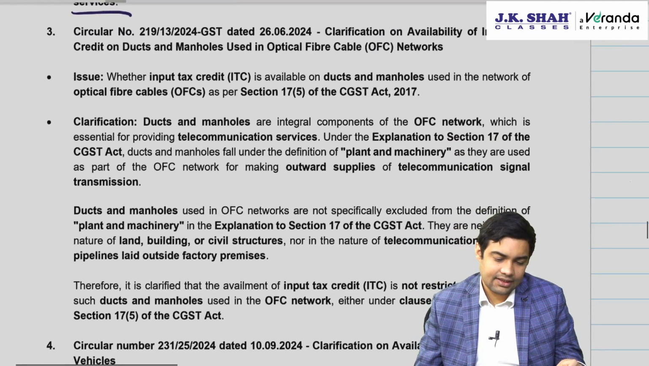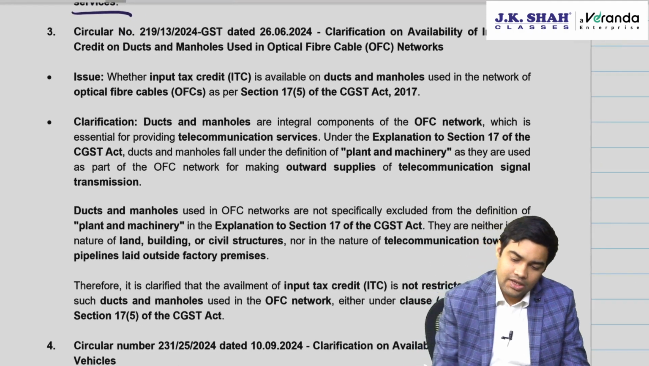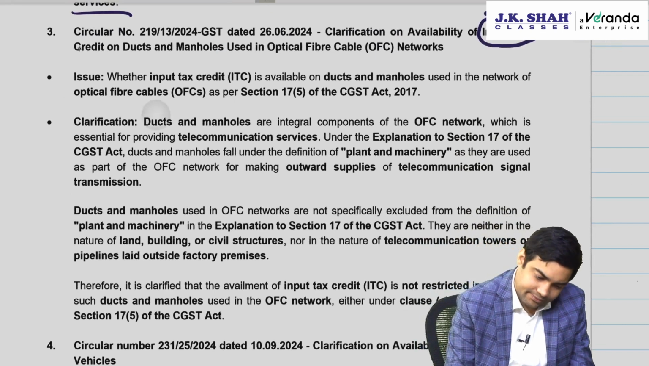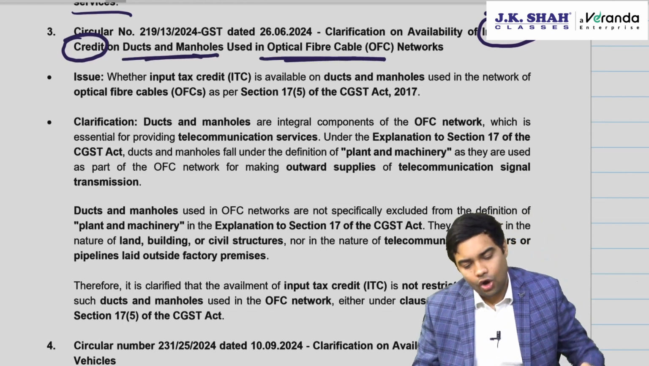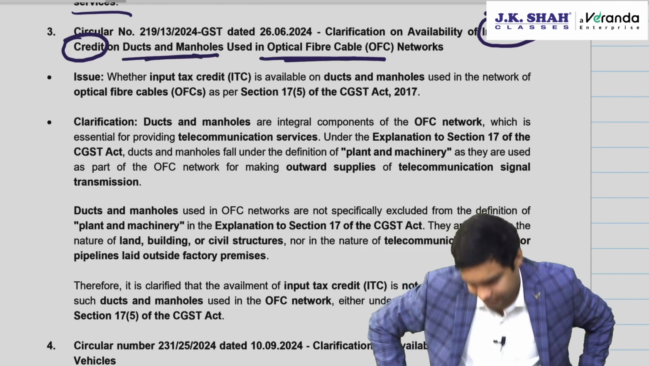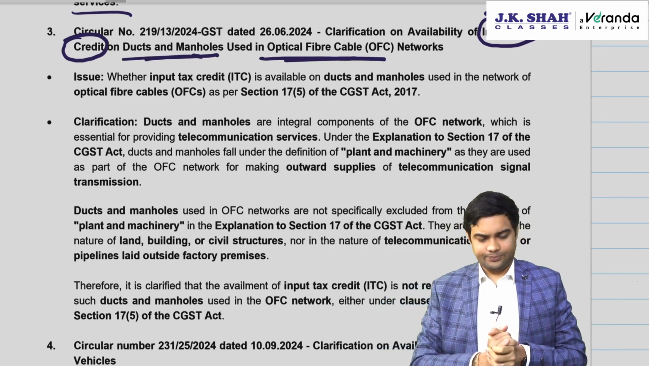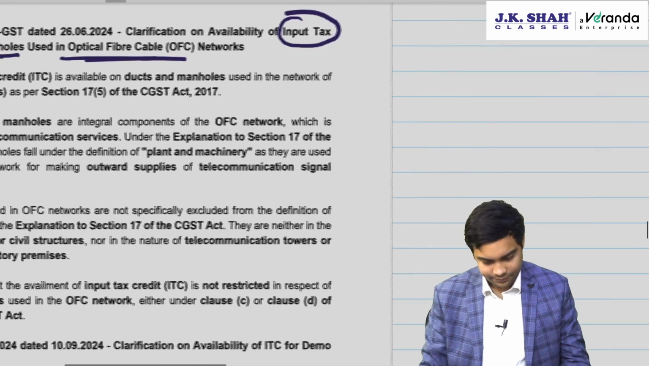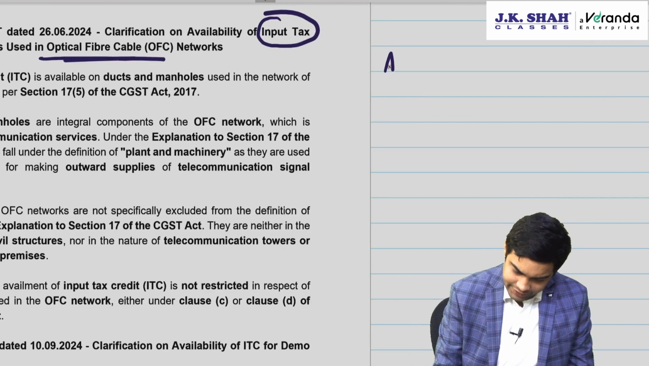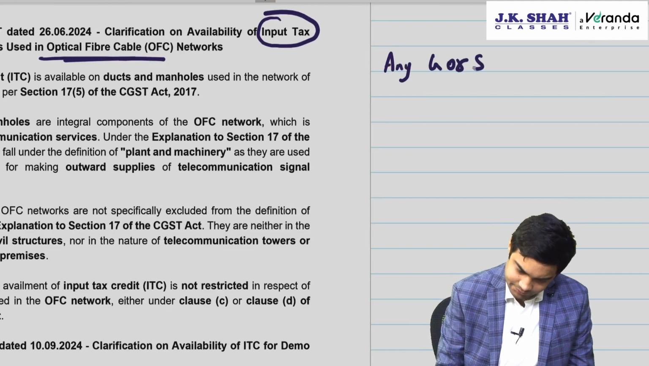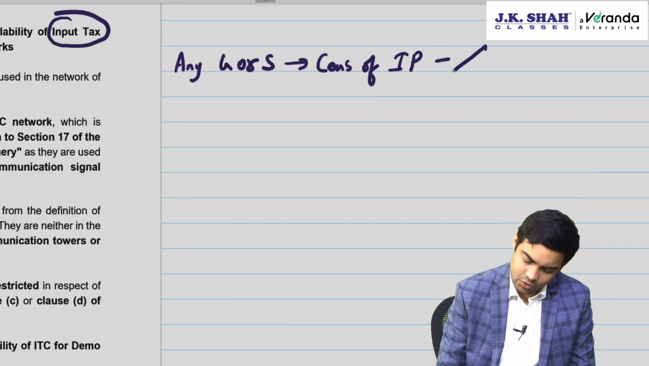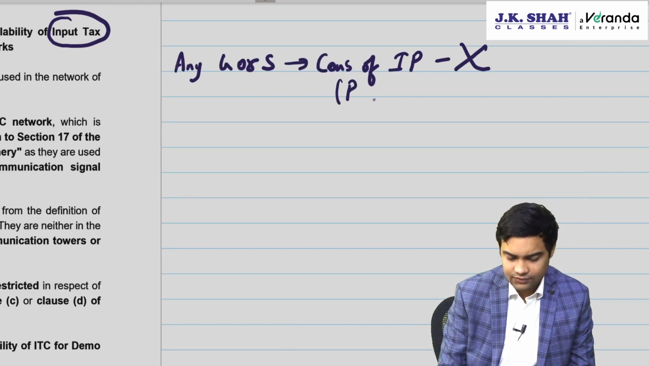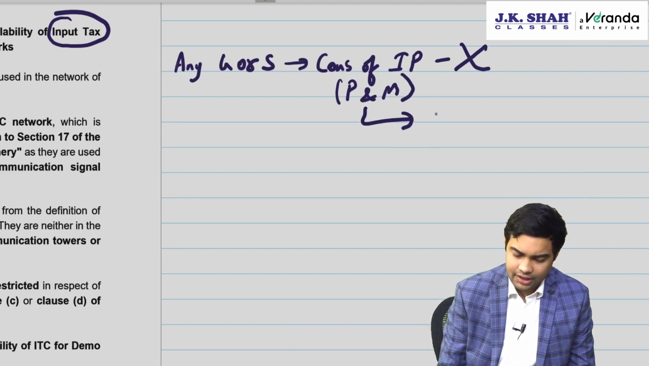Okay, then there is a clarification relating to availability of ITC on ducts and manholes which are used for optical fiber cable network. Now, let me explain this. See, for any goods or services used for construction of immovable property, no ITC. But if it is for plant and machinery, ITC is available.